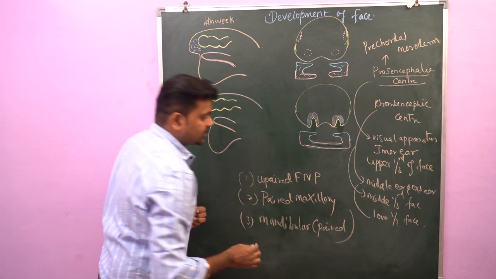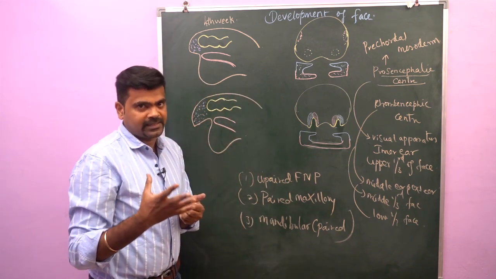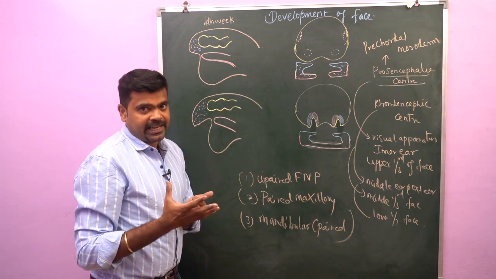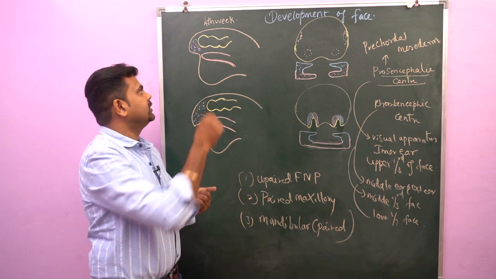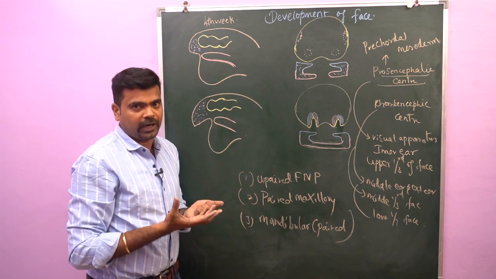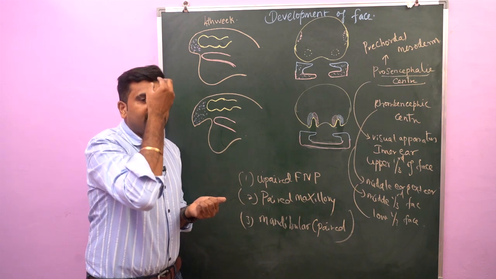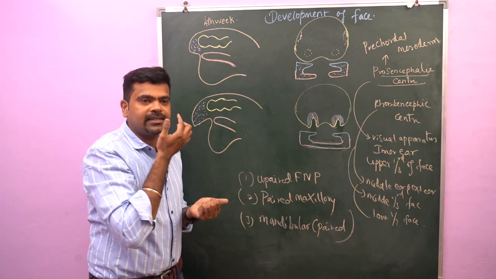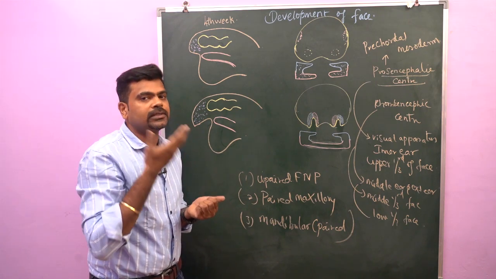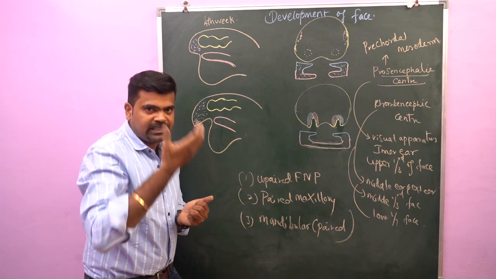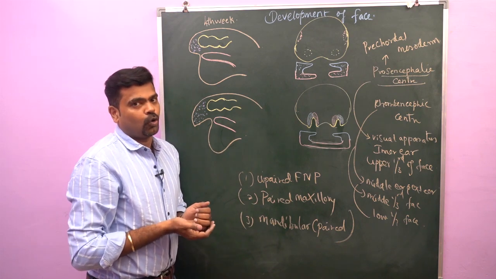These processes, or we can say prominences, will be seen around the stomatodium. This is the stomatodium, the future oral cavity. Above, we have the frontonasal process. On either side, the maxillary process. Below, the mandibular process. So all these processes will be seen around the oral cavity.